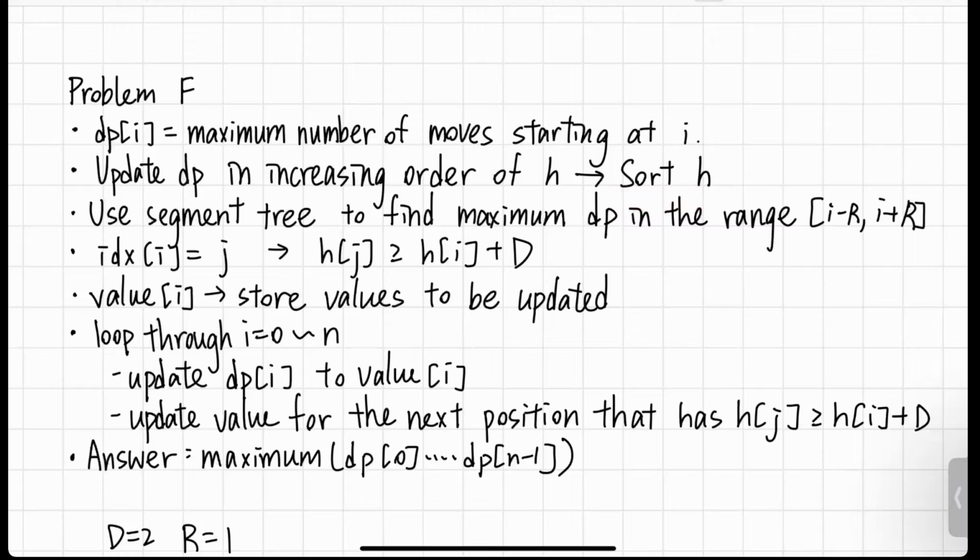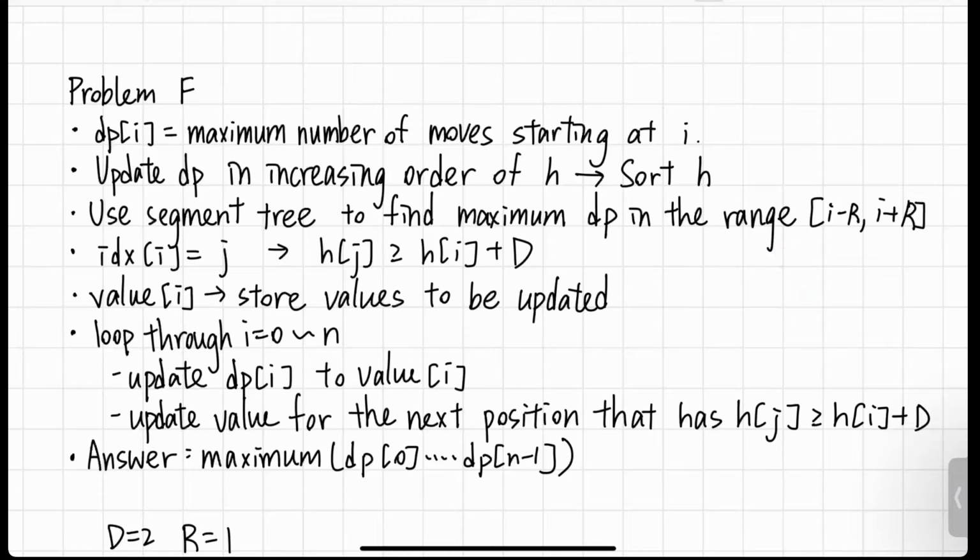However, if we update the dp, we will also need to check all values in the range i minus r to i plus r. And this will take too much time, since this will add a time complexity of O(R) to the solution.